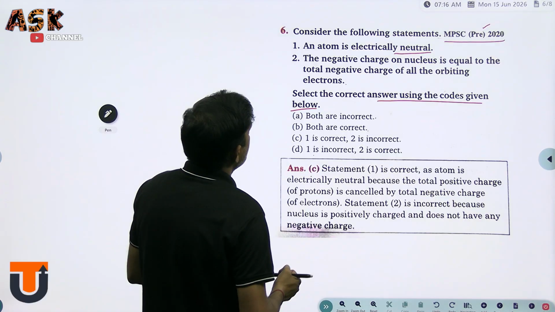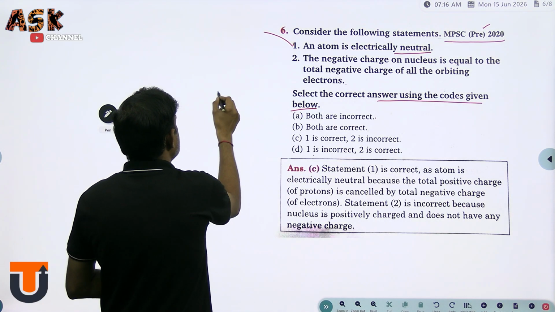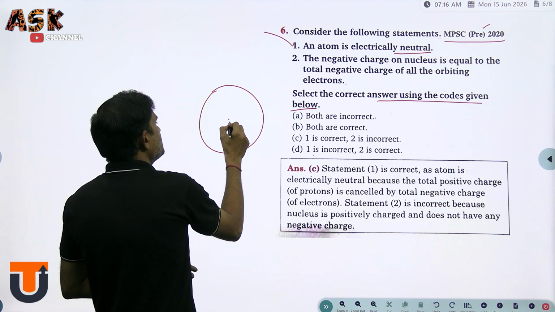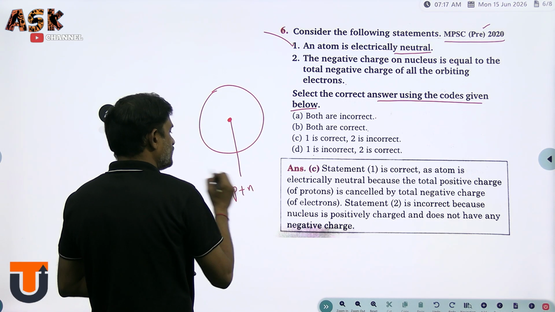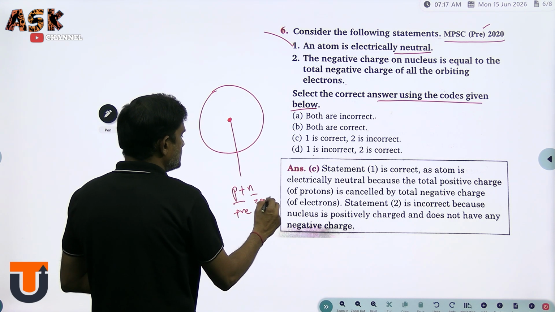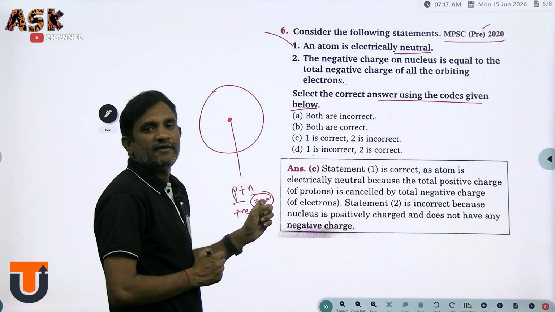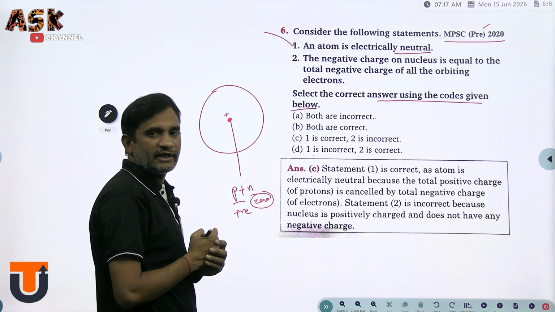So let us check that. An atom is electrically neutral. Absolutely, it's the right answer. Because this is the atom, and this is the nucleus. Inside the nucleus there are protons and neutrons. Protons have the positive charge, neutrons have zero charge. So the nucleus only has a positive charge.